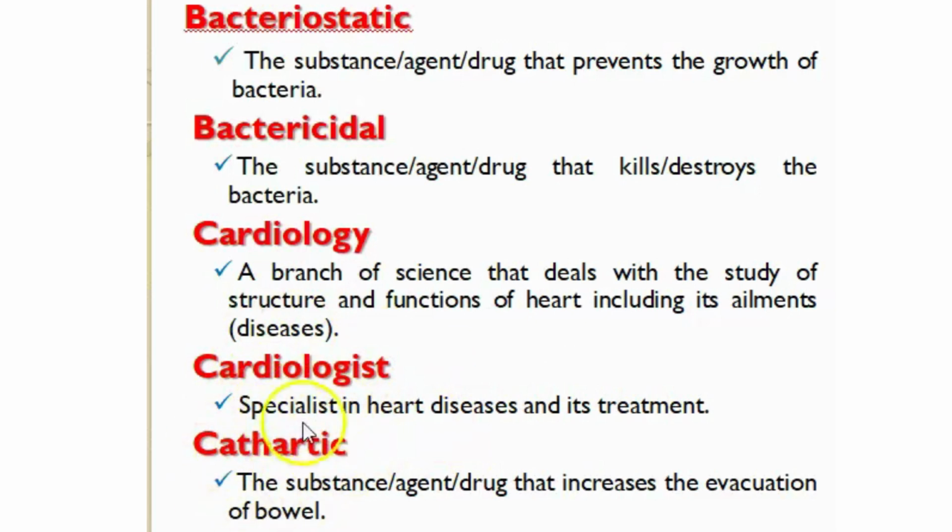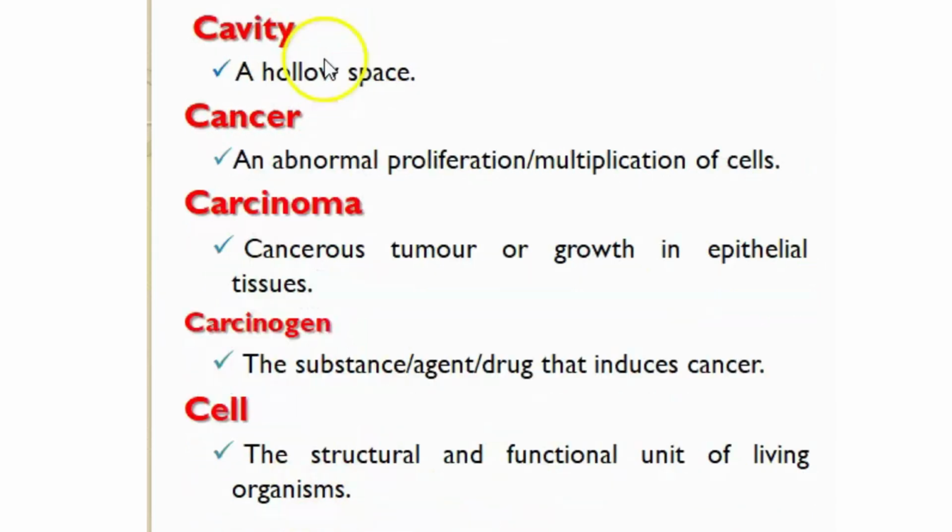Okay. Next, cathartic. Cathartic means the substance or reagent or drug that increases the evacuation of the bowel. Those agents that increase the evacuation, in the sense that they increase the emptying of the bowel. Evacuation means emptying. Those agents that hasten bowel emptying can be called cathartic. An example is castor oil, which is a cathartic.